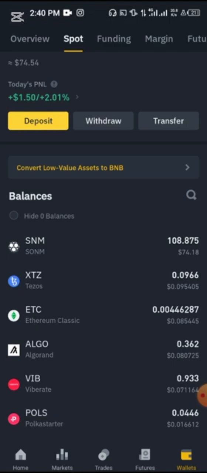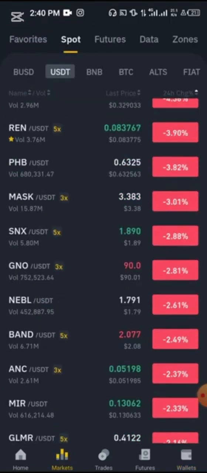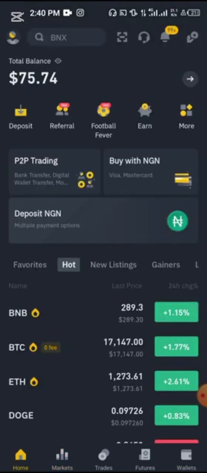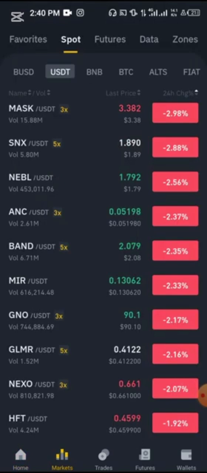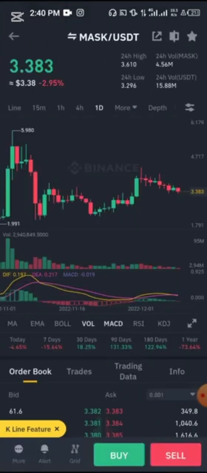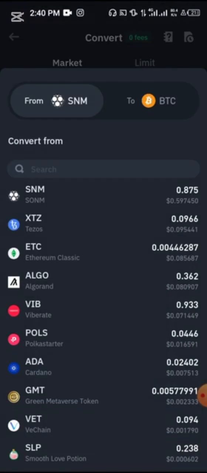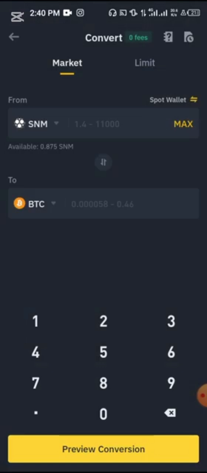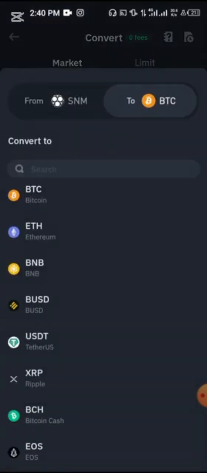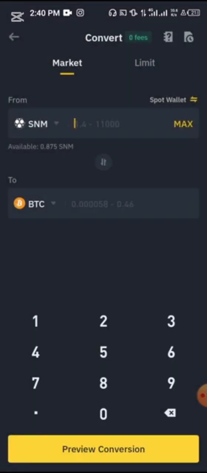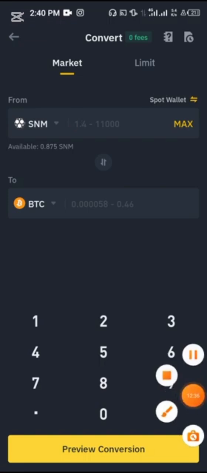So let's say a crypto gets to a particular price, and you don't want to sell it through the spot because spot takes a very small amount of fee. When you're at the spot wallet, you could use the convert option and convert the cryptos that are actually available, like this particular crypto that I have here. I can use the convert option and convert without paying any fee. The fee is just very little. So that is it.